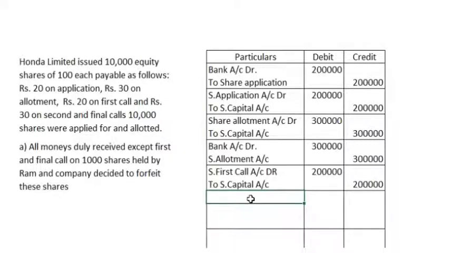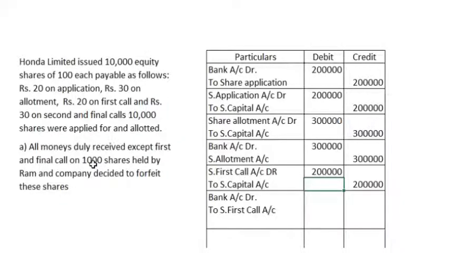So the journal entry will be bank account debit to share first call. Here actually we have to receive 2 lakh rupees, but we won't receive it because there is a call in arrear on 1,000 shares.